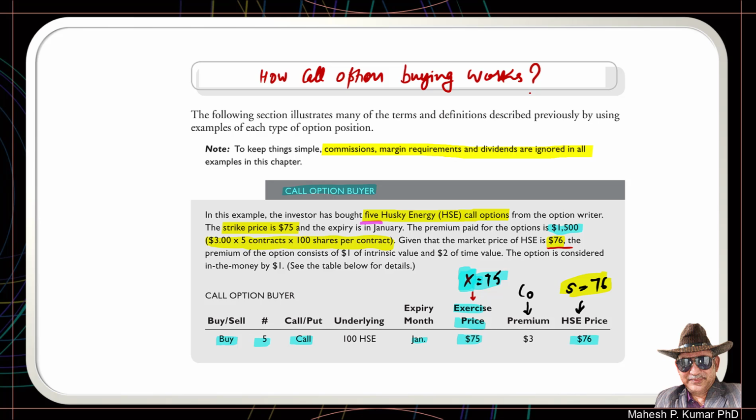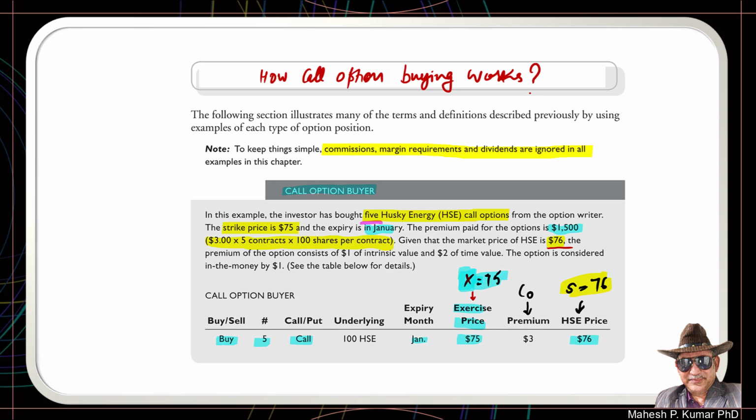Now it is to be remembered that we have to do some mathematics and make some assumptions: in future, when this call option expires in the coming January, whether this call option buyer would make some money or not, whether this call option buyer would have to exercise the option or not. In order to see this, we have to make some calculations based on certain assumptions about how the price of this security would change in future.